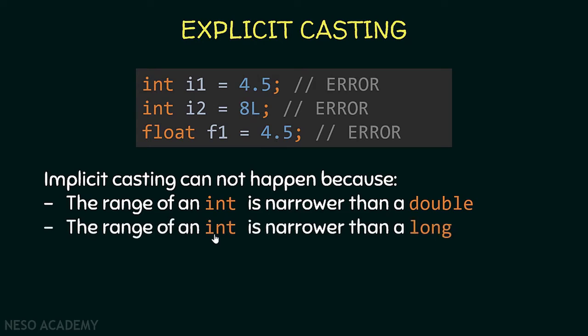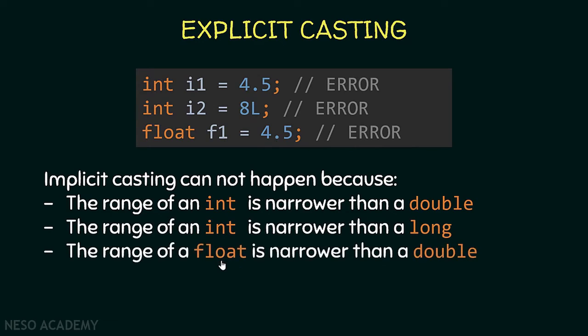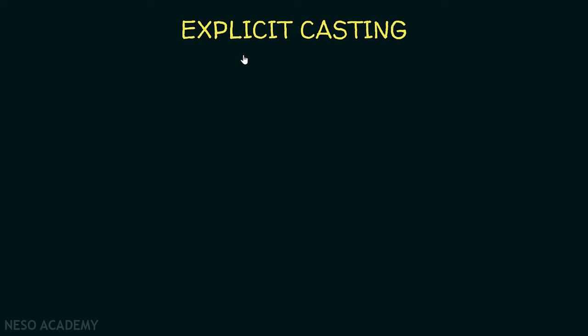Because the range of an integer is narrower than a long and the range of a float is narrower than a double, the programmer should tell Java to convert these values. So we are going to use explicit casting. Let's see how we can use explicit casting.